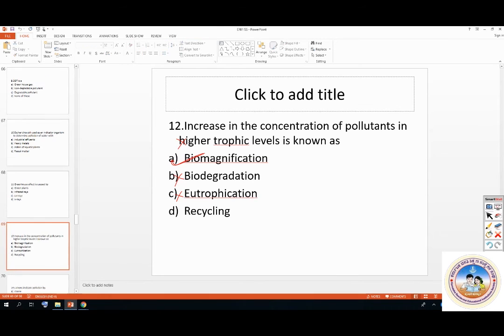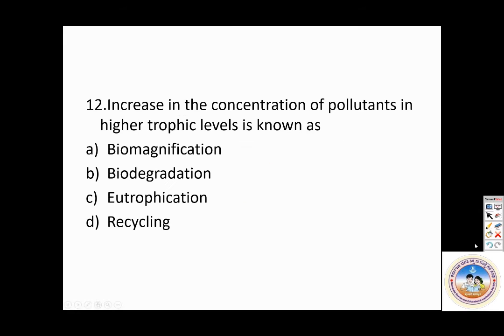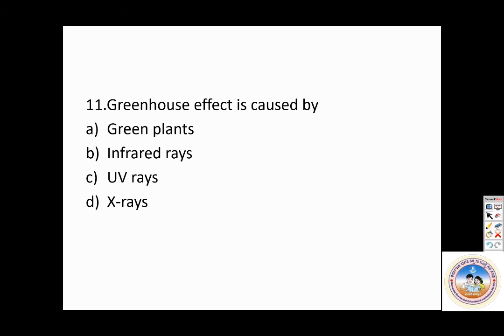Then 12th one. Increase in the concentration of pollutants in higher trophic levels is known as. So very simple question. Direct question. One second.